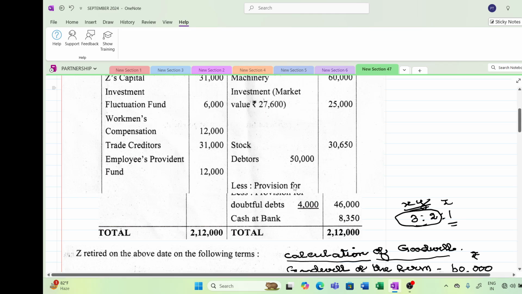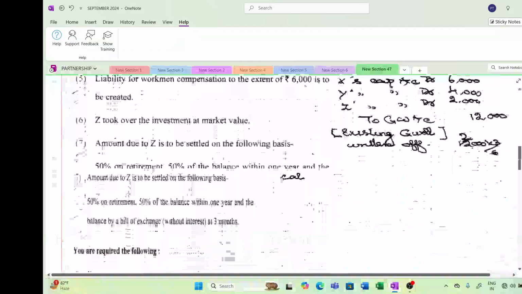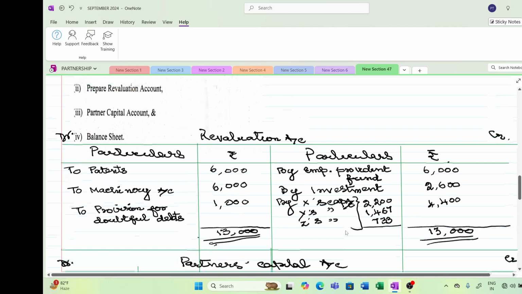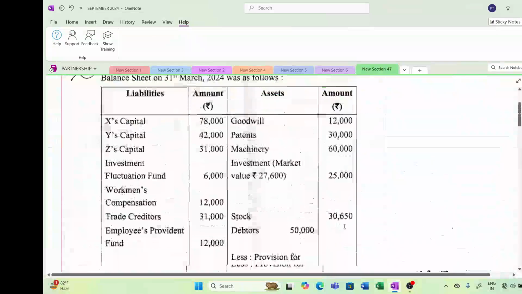Provision is again a liability. Liability increase means revaluation debit. So bring it to the debit side. So this is over. Now moving on to the next item.